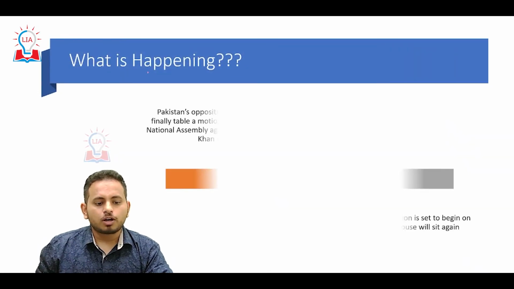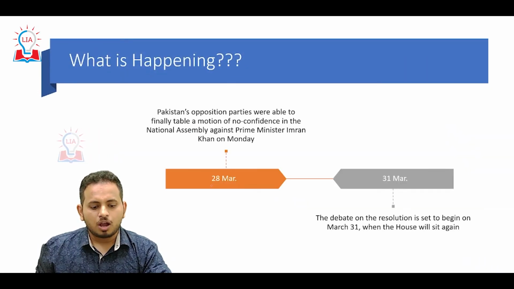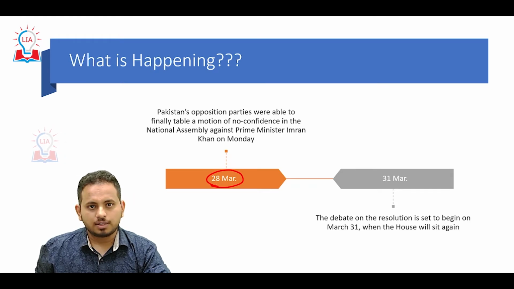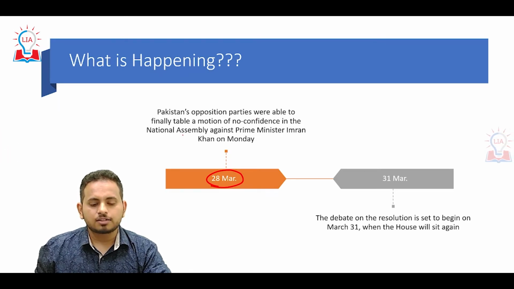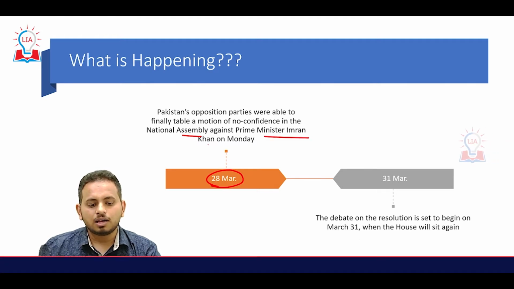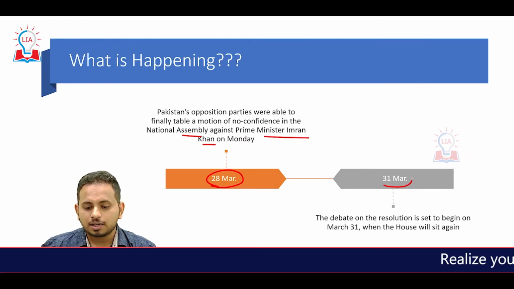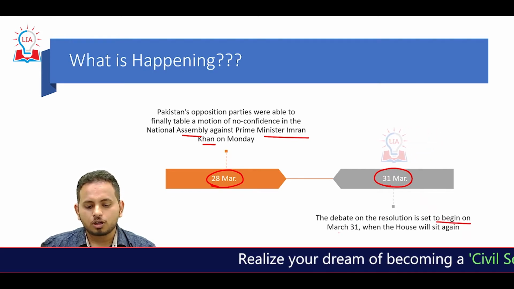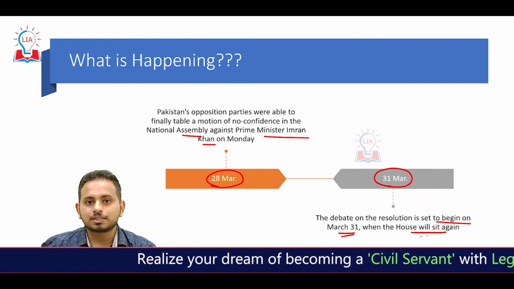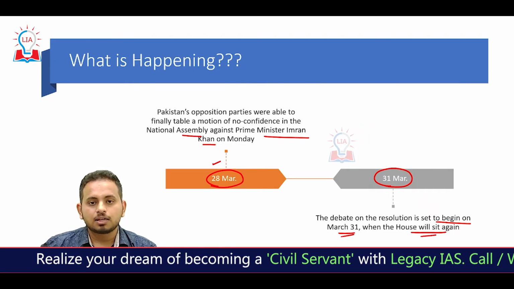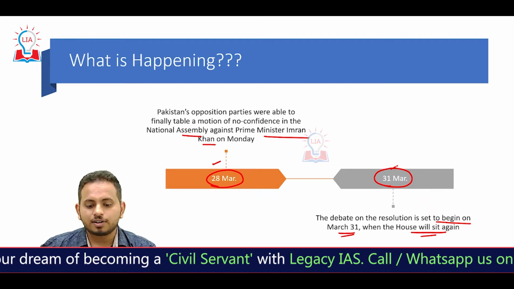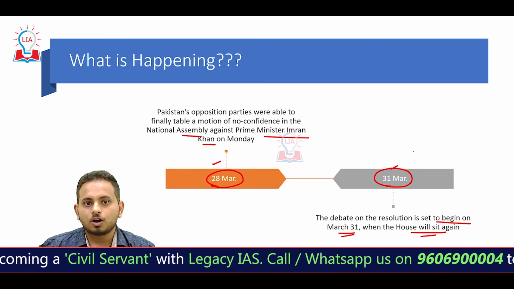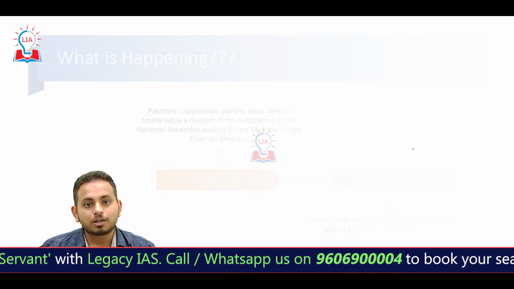Now let's see what is happening in Pakistan. On 28th March, that is 2 days before, Pakistan's opposition parties were finally able to table a motion of no confidence in the National Assembly against the Prime Minister Imran Khan. On 31st March, that is tomorrow, the debate on the resolution was set to begin when the House will start again. So on 28th March the resolution was tabled, and on 31st March, tomorrow, the discussion will begin. But what happened?